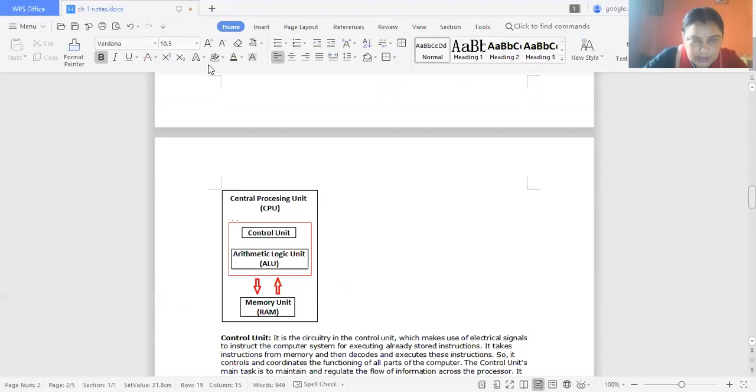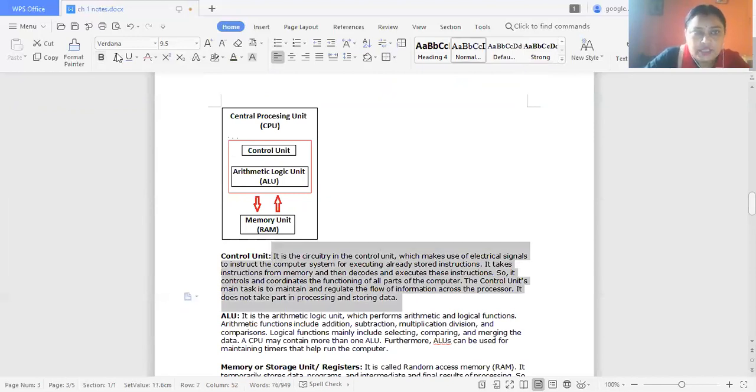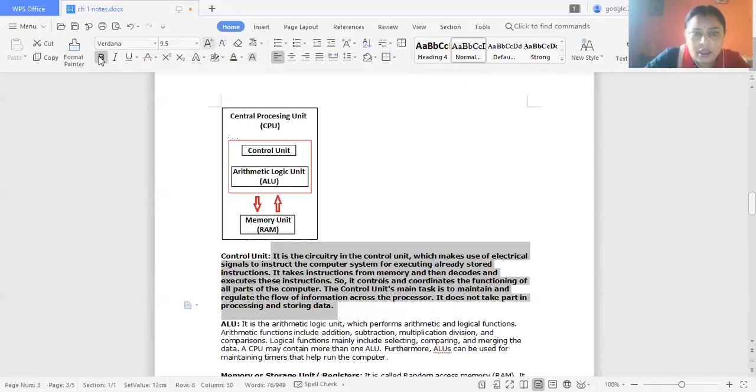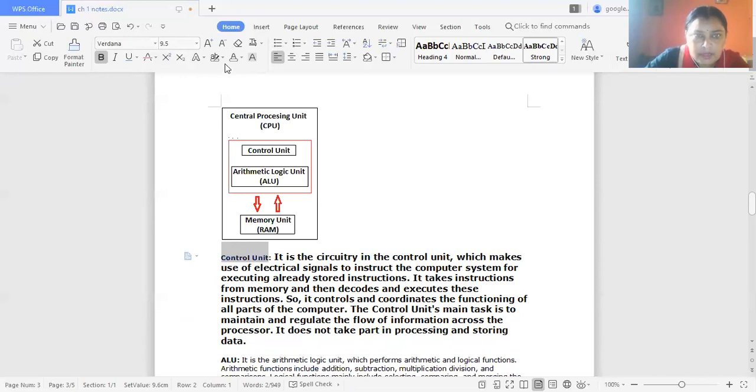This is the diagram of the CPU, having the control unit, the ALU, meaning the arithmetic and logic unit, and the memory unit. The control unit controls all the instructions of the CPU. Let's discuss the functions of the control unit, that is, what functions are performed by the control unit.